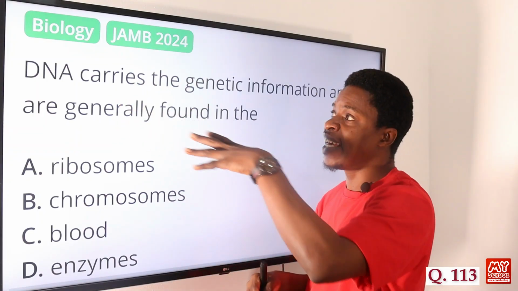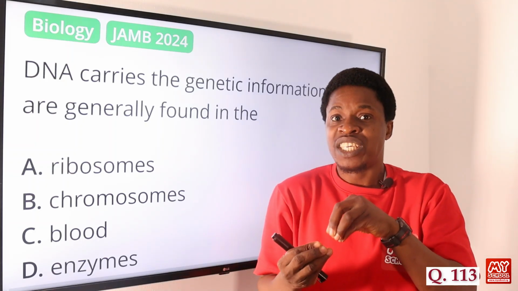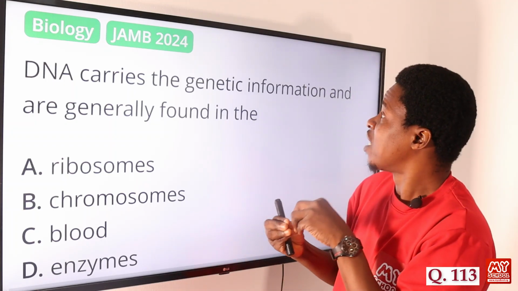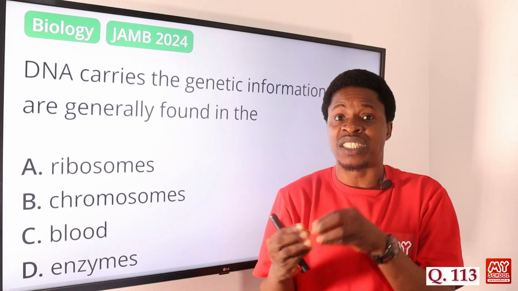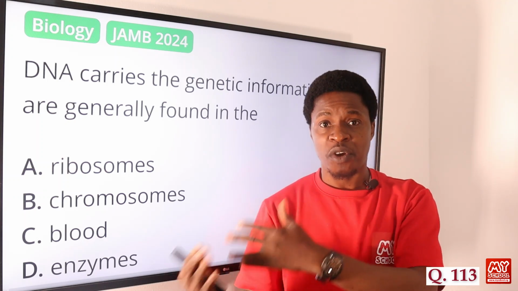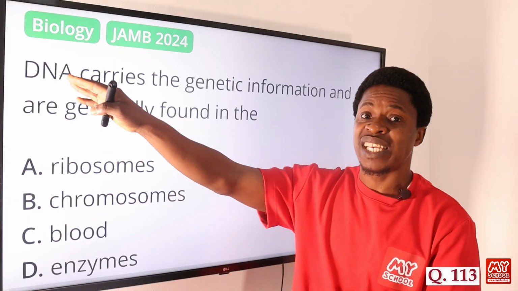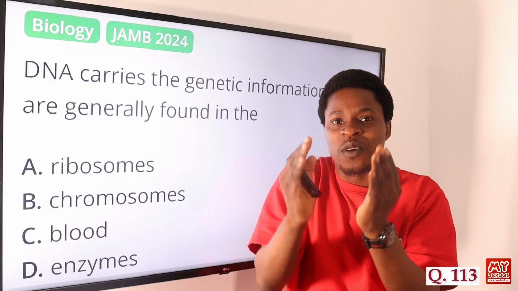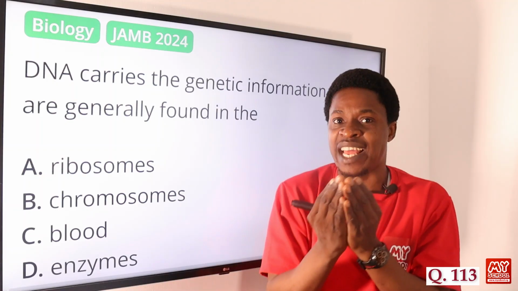Now the DNA has present in it the genes. Genes are the carriers of the information for inheritance, the traits that are found in it. The genes, the basic building blocks of life, we have them there. So the genes are present in the DNA, and the DNA is enveloped inside the chromosomes.